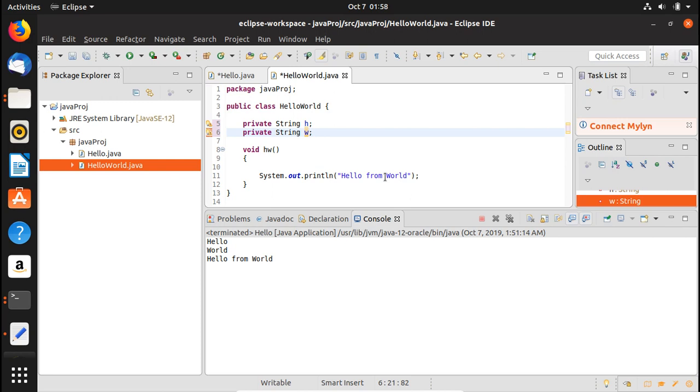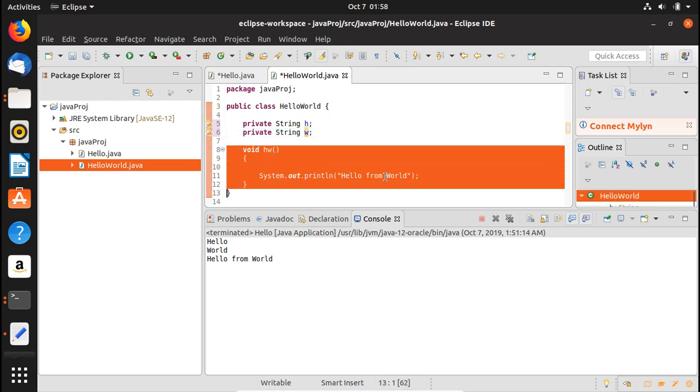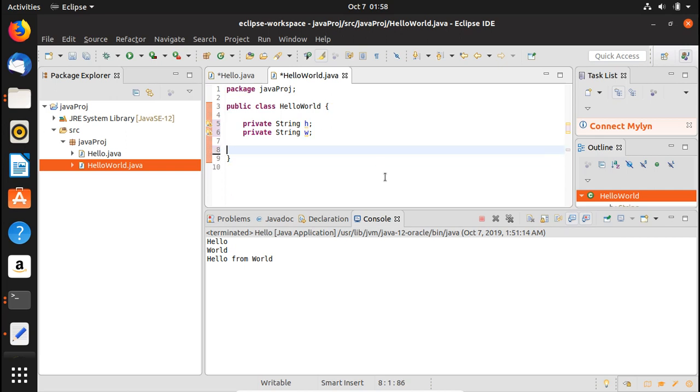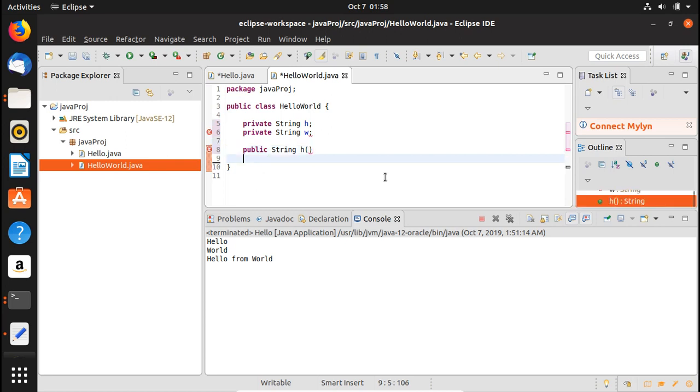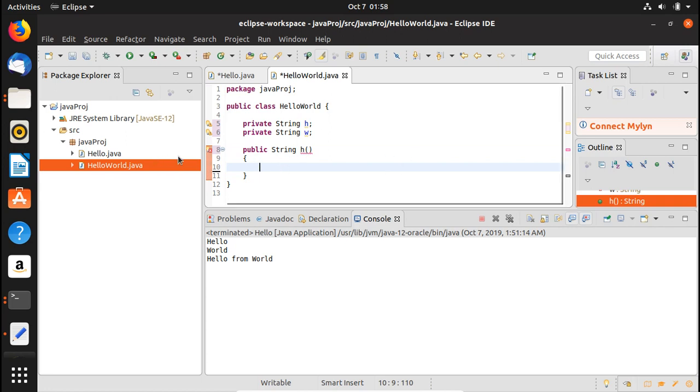All right, so first of all, we'd create the getter. We'd remove this, and in here let's say we have public, then string, and then h, and inside of that we are going to return a value. This one is giving us an error right now because we have not returned anything yet.